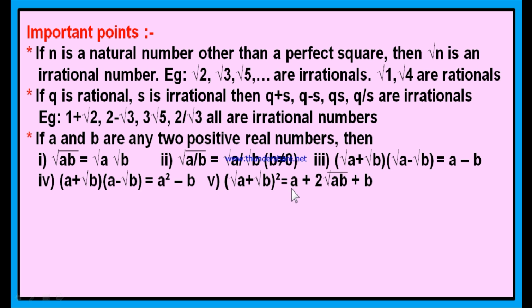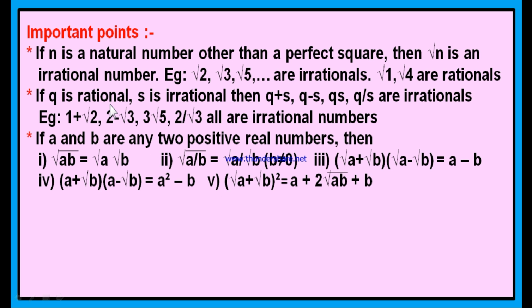A plus b whole square is equal to a square plus 2ab plus b square. Here a means root a. A square means root a whole square is a, plus 2ab, 2 into root a into root b is 2 root ab, plus b square means root b whole square is b.